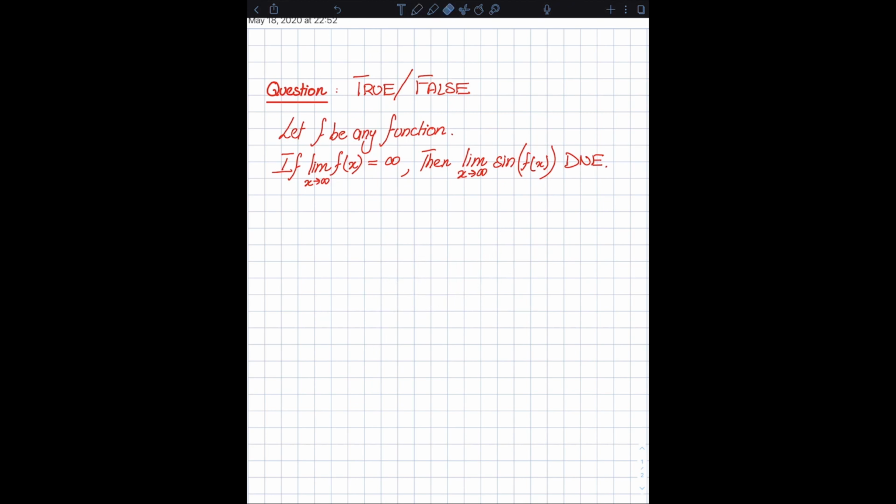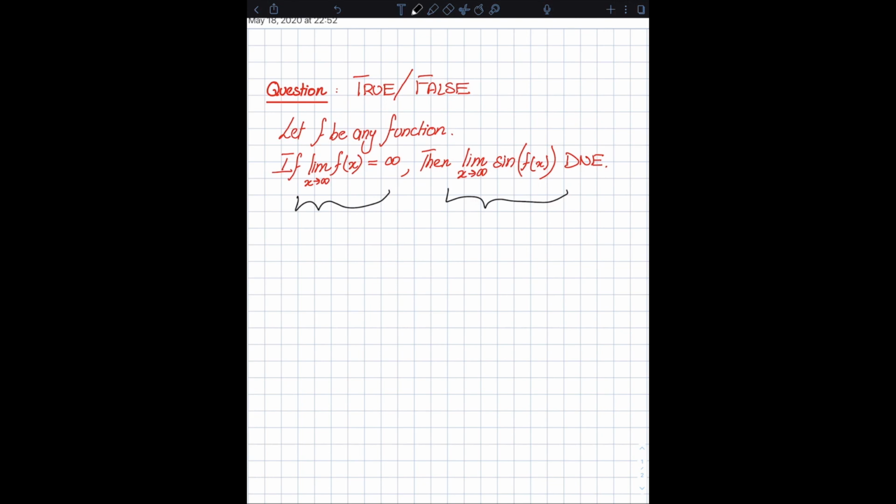And then it says that for all of these functions, so let's say that there's a set of functions, and this set contains all the functions that satisfy the condition that limit as x approaches infinity of f of x is infinity. And the theorem says that given that this is true, is it also true that the limit as x approaches infinity of sine of f of x will not exist?